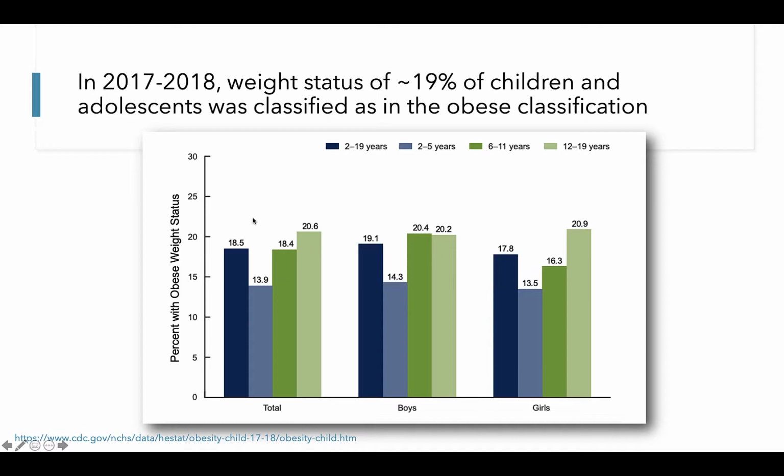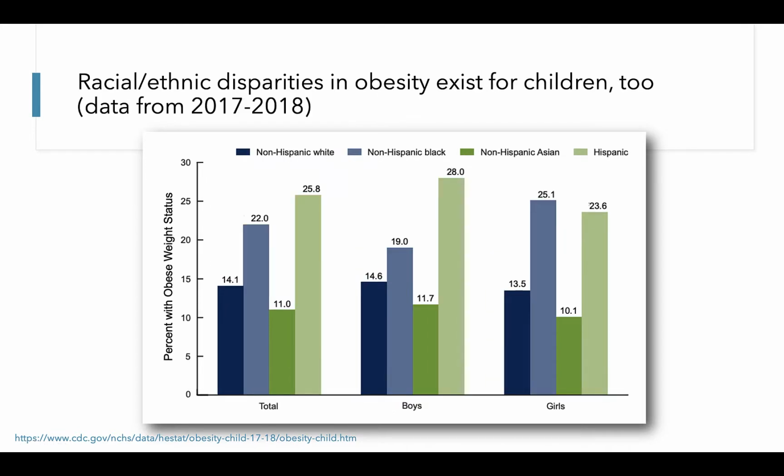12 to 19-year-olds. This figure illustrates that across all age groups and in both sexes, the prevalence of children and adolescents with a weight status classified as obese is 18.5%. The prevalence is significantly lower for the 2 to 5-year-old group and increases as we look at 6 to 11-year-olds and 12 to 19-year-olds. It should be noted that there are also significant sociodemographic disparities in obesity among children as well,